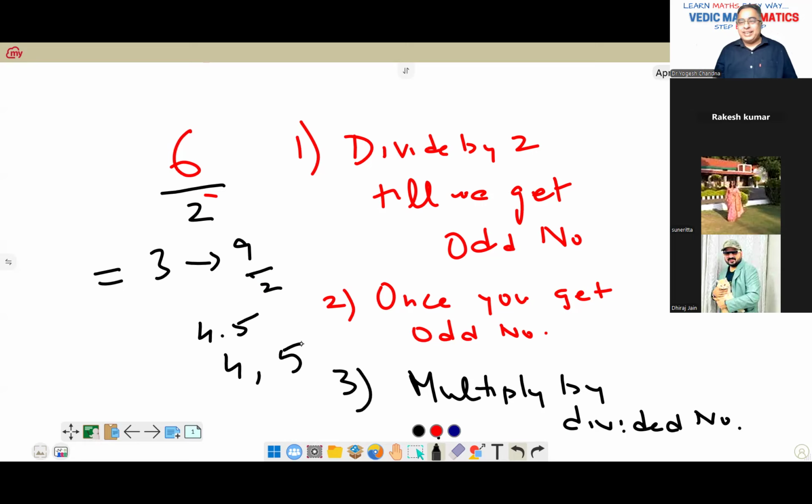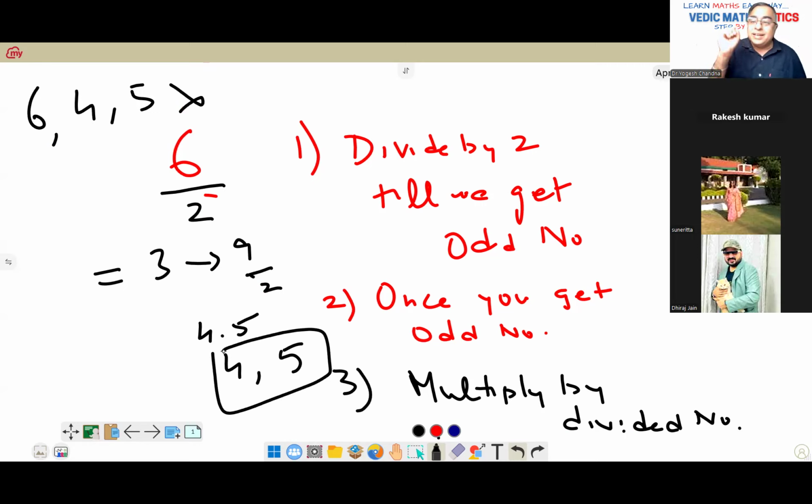But no, we cannot have a triplet of 6, 4 and 5. This is wrong. Why? What we have to do is multiply these two with the number we divided with. So 6, 8 and 10. These are the triplets.